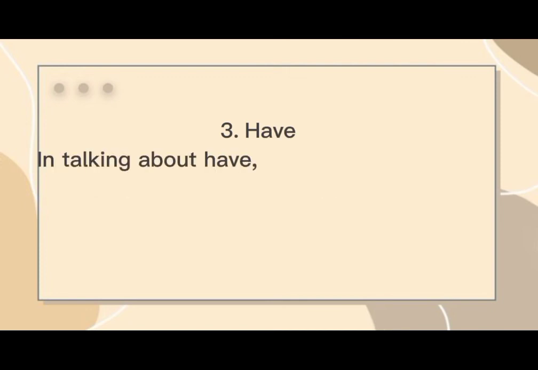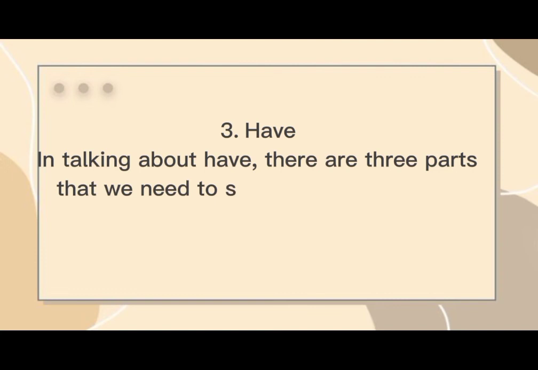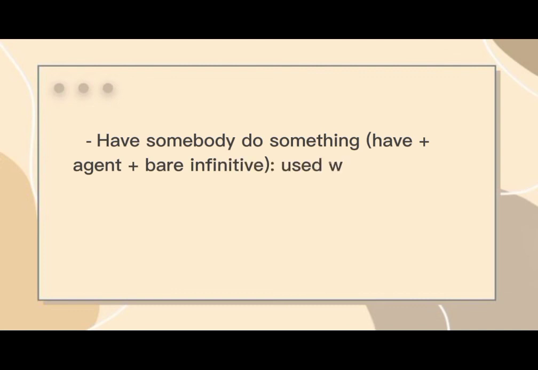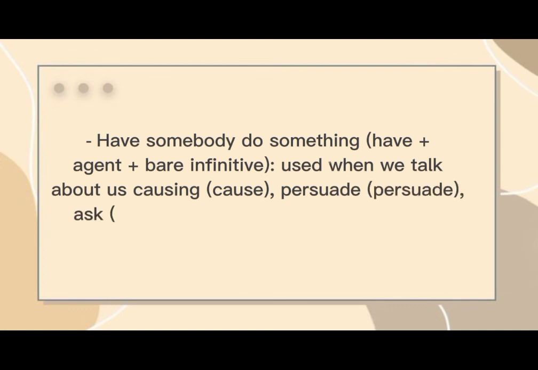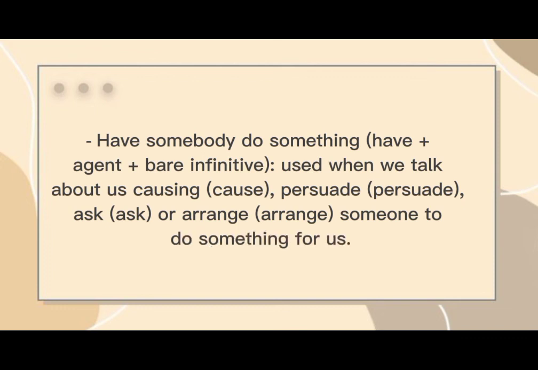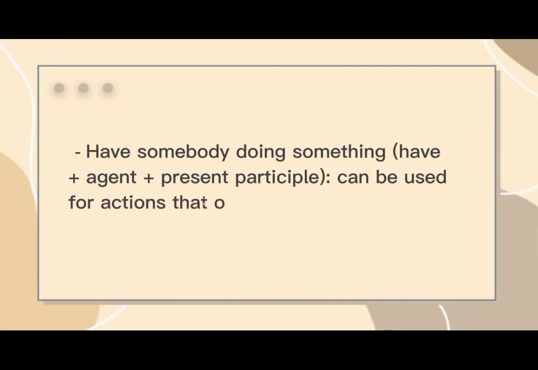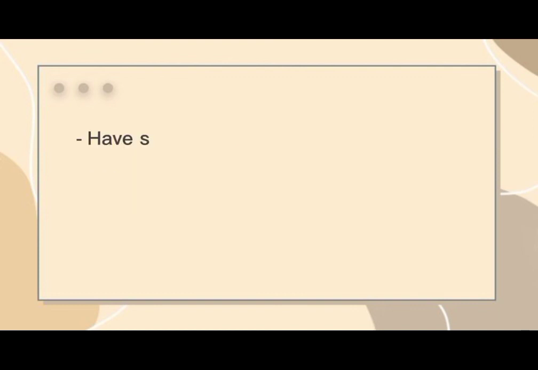3. Have. In talking about have, there are three parts that we need to separate because they have different functions. Have somebody do something: have plus agent plus bare infinitive is used when we talk about causing, persuading, asking, or arranging someone to do something for us. Have somebody doing something: have plus agent plus present participle can be used for actions that occur continuously over a period of time.